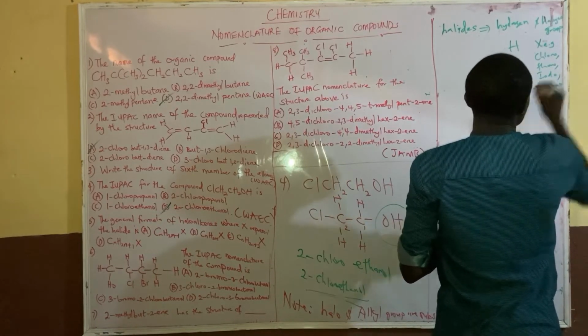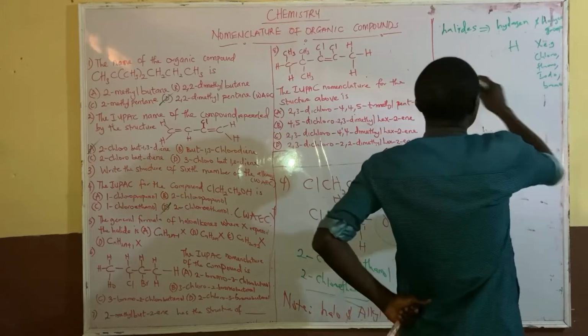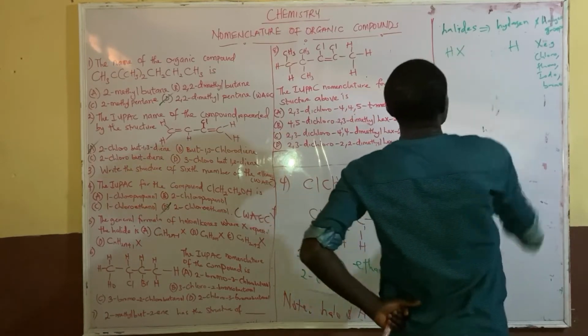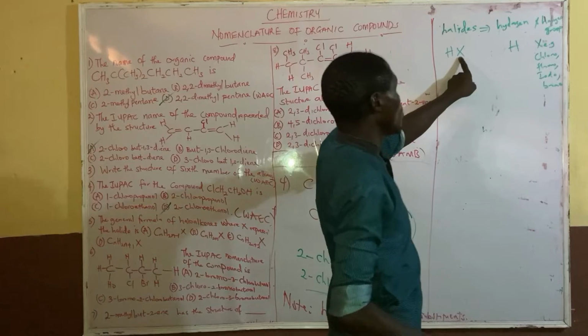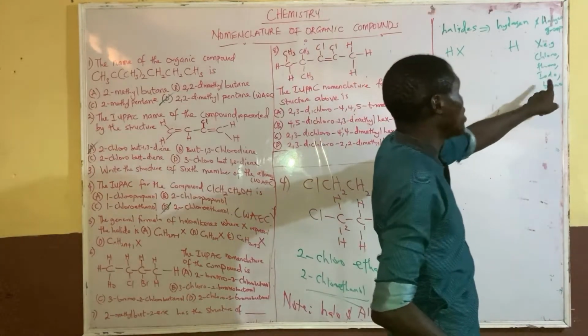These are the major ones we use. So a hydrogen halide can be written as HX, where X can be chloro, fluoro, iodine, or bromo.